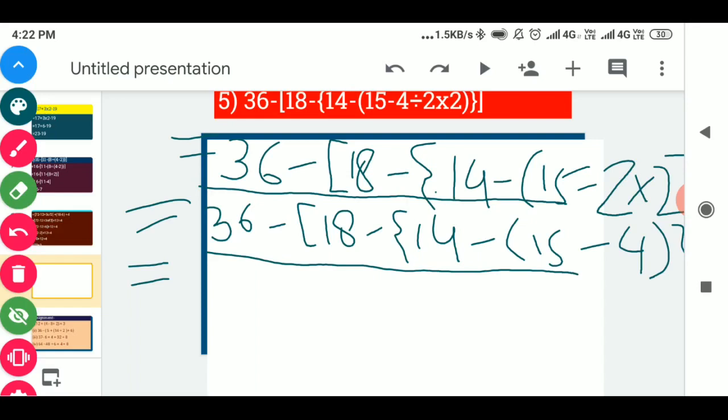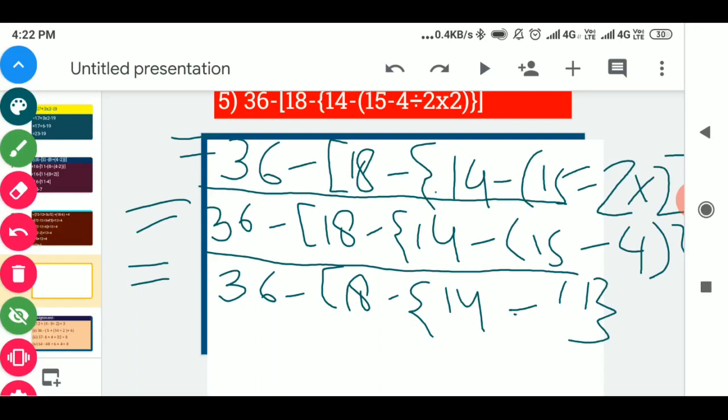So in the place of 15 minus 4, what will come? 11 will come here. So the third step will be as such up to here, 36 minus 18 minus curly bracket 14 and then minus 11. Then we will remove the small bracket, only curly bracket left, and then big bracket.